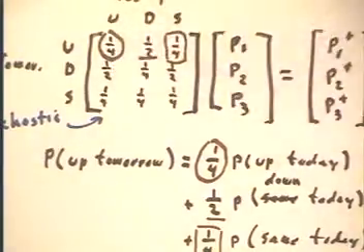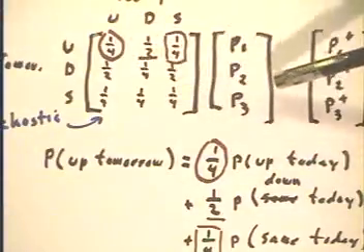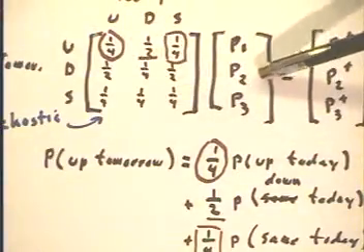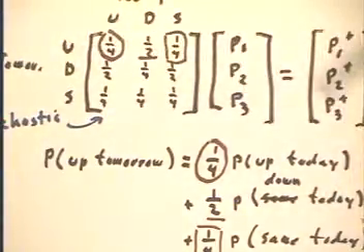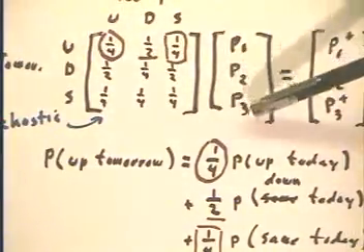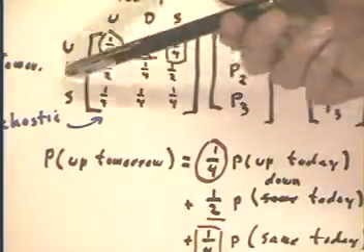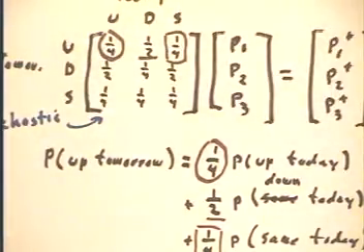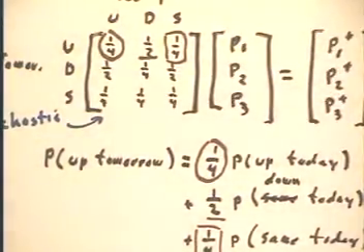This says that there's a 50-50 chance, a 1/2 chance, that it'll be down tomorrow. This says that if we know for sure that the market is down today, there's a 1/4 chance that it'll also be down tomorrow. And that if we know for sure that it's the same today, there's a 1/2 chance that it'll be down tomorrow. And we can interpret the third line similarly.